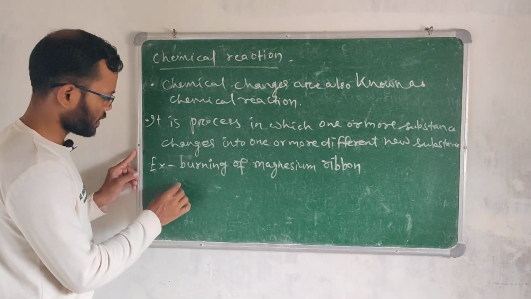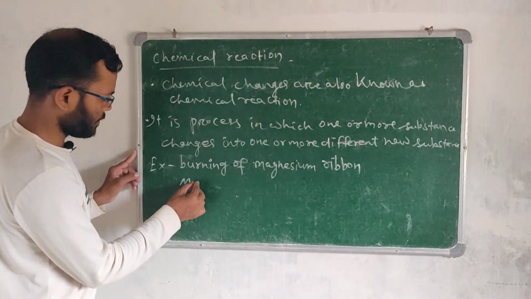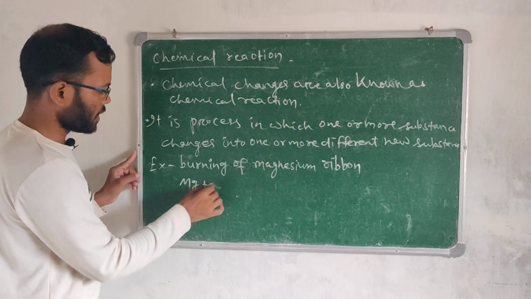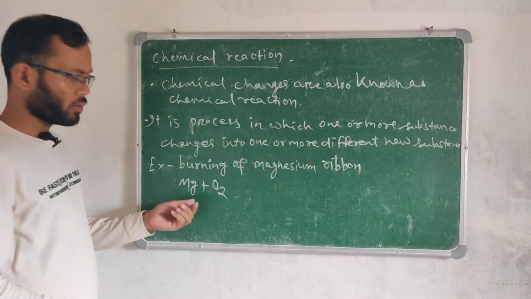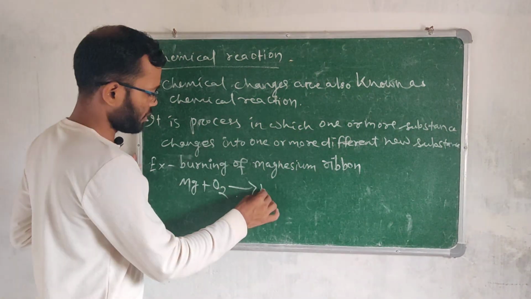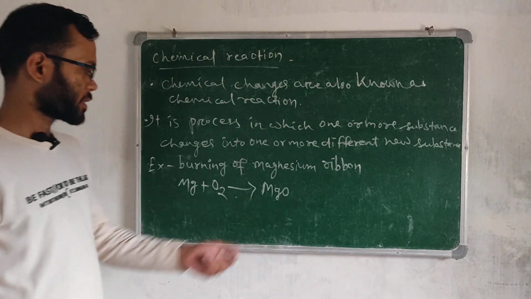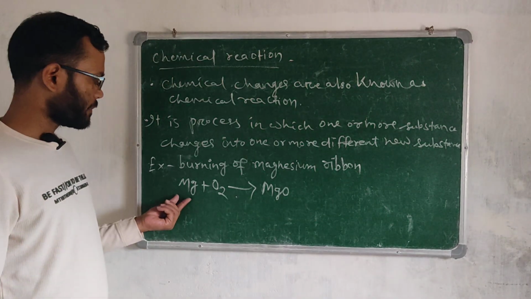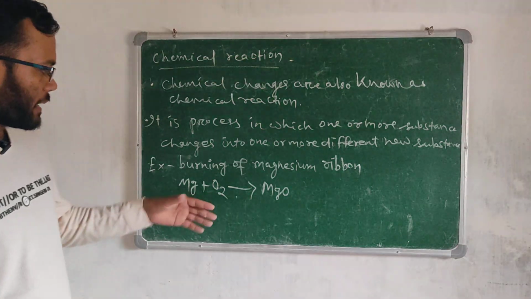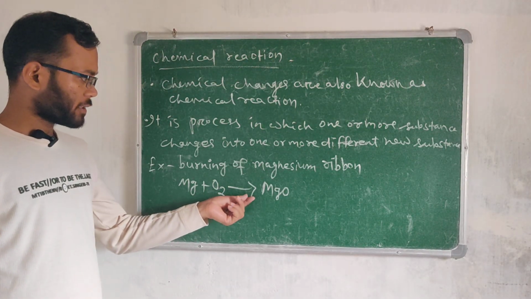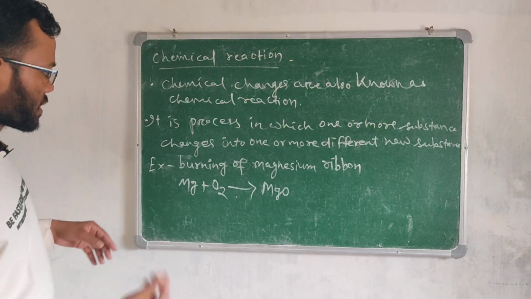We first write it down in the chemical equation form: Mg, magnesium, reacts in the presence of O2, oxygen, and gives rise to MgO, magnesium oxide.